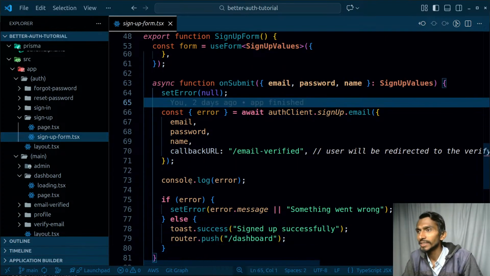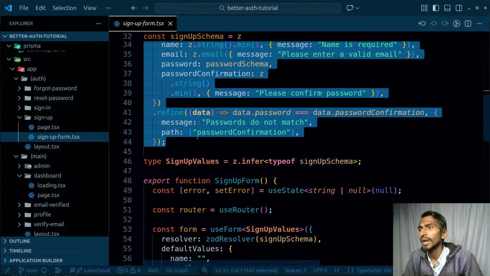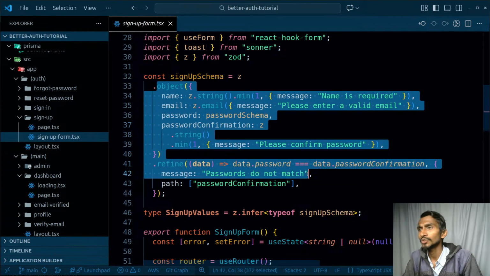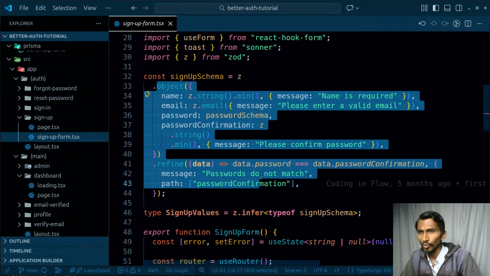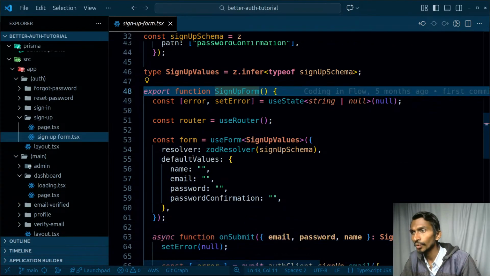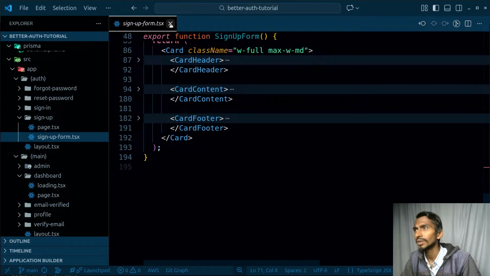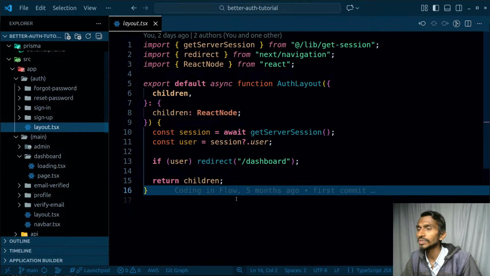Whenever we sign up the user, at that time we have the schema. Whenever we talk about the schema, I'm defining the things over and over. That is something I have to take care of, so I will be taking care of it, don't worry. I'll try to make it even better. The way things have been organized over here, overall loading, we can get it done. Sign up is done. Layout is going to be just like this.